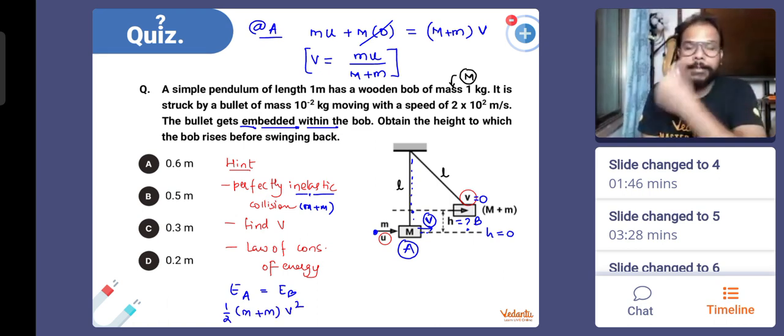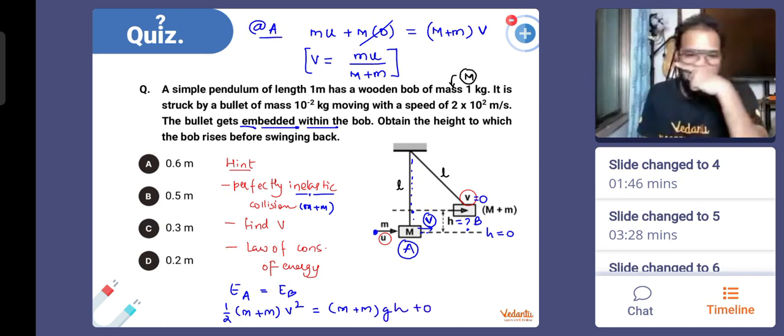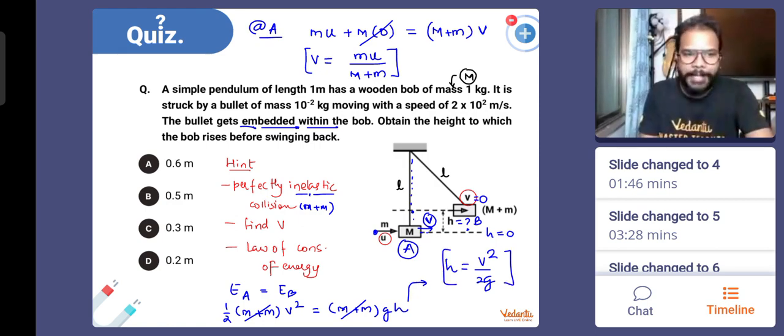This is the kinetic energy with which your combined mass starts to rise, and (M plus m) g h is the potential energy at the height to which it is going to rise, where kinetic energy will become 0. Initially the potential energy is 0. From here the h value comes out to be v squared by 2g. So if you get the value of v, your problem is already solved. I hope the steps are clear to all of you. Now let me show you the mathematics also behind this.